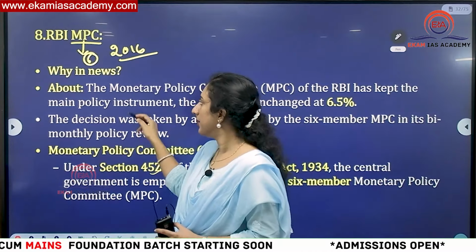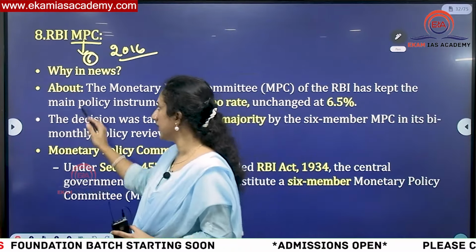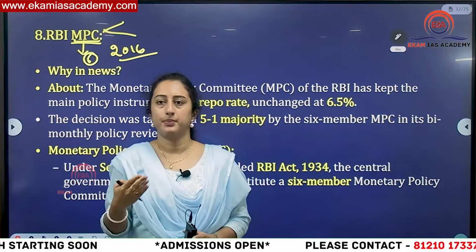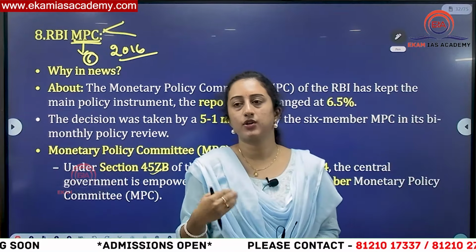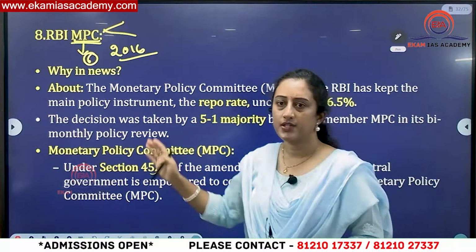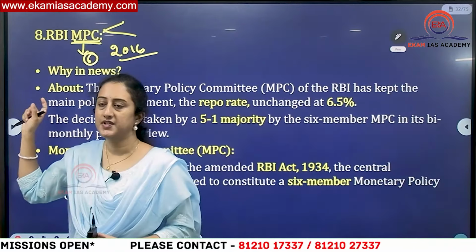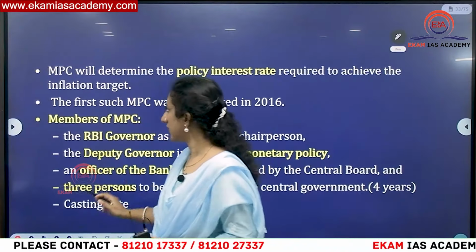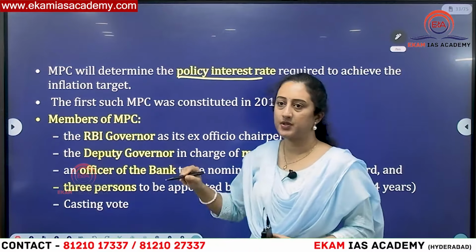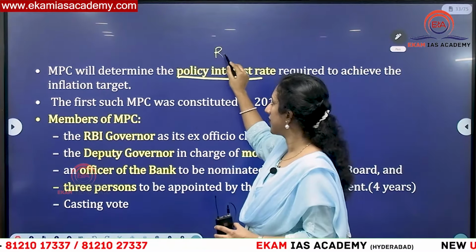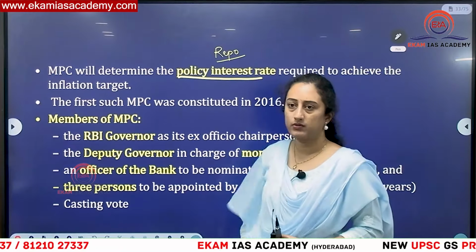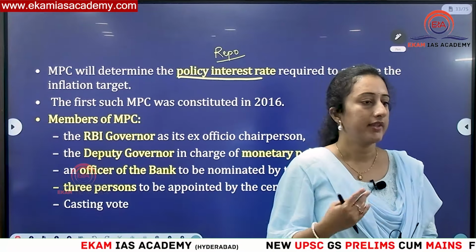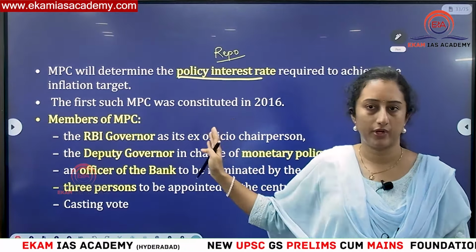We'll see the composition, but what is most important is you have to remember that this Monetary Policy Committee has 2 main goals. One is to keep inflation under control plus price stability, or second goal is to ensure economic growth. Okay, this is mainly responsible for monetary policy. Fiscal policy is with the Government of India, Finance Ministry, you can say. Okay, then you can see here policy interest rate means RBI has chosen what is the policy rate? Repo rate, you know. Okay, so if they wanted to check inflation or keep inflation adjusted, then which will be altered? Normally repo rate. So what is repo rate?